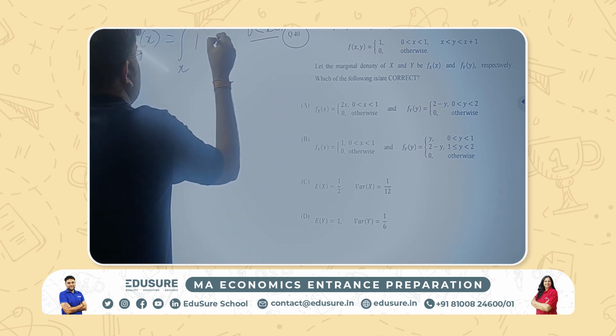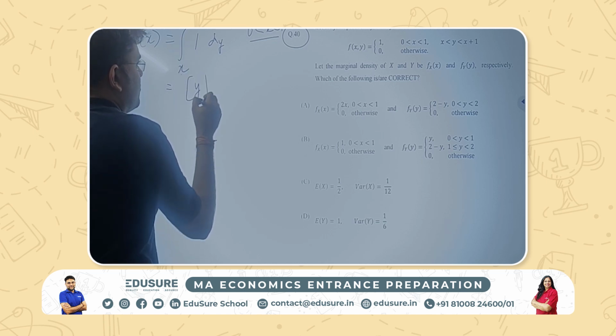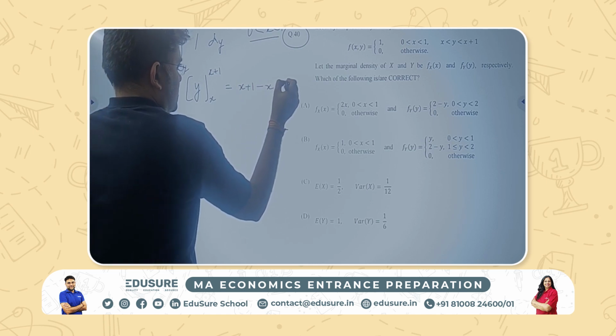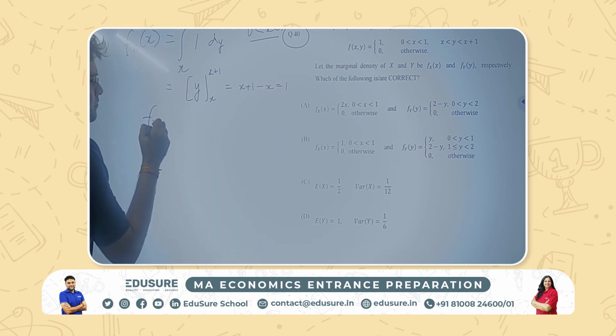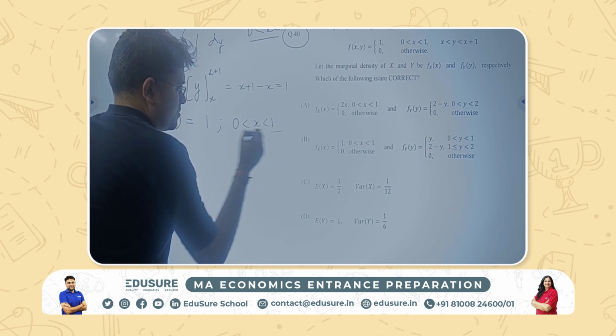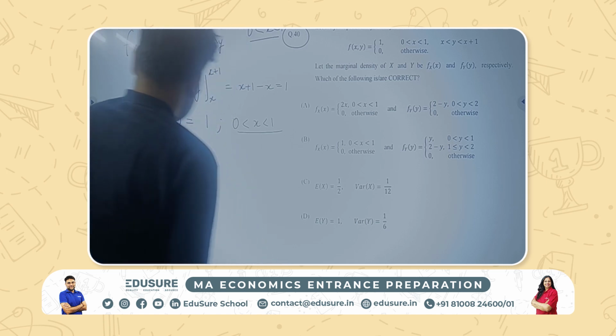Okay. dy is basically y going from x to x plus 1. So basically, this is what I'll get. Now to talk about y, the marginal density of y.